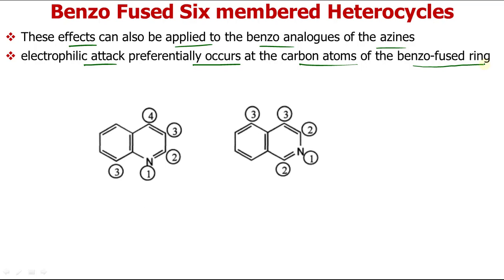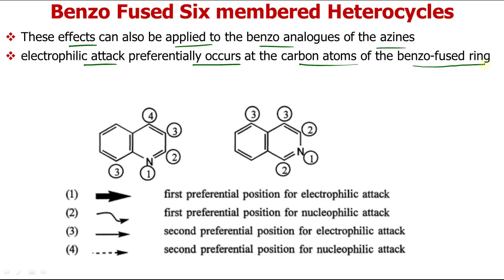Now for the second preferential position for the electrophile: the first is the same, this nitrogen heteroatom is the first preference position, but now the electrophile can attack on this ring carbon atom. You can see here this is the position for attack of the electrophile. Here the electrophile can attack on the benzene ring.